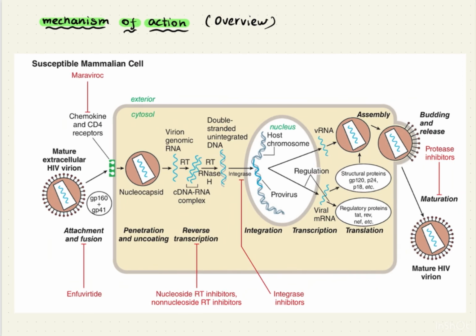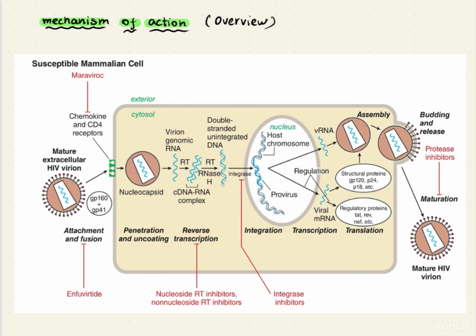Now let us talk about the mechanism of action of these drugs. We have maraviroc, which is a CCR5 receptor inhibitor, which will prevent viral entry into the host cell. Similarly, we also have enfuvirtide, which will bind to glycoprotein 40, which is present on the virus, and prevents attachment and fusion of the virus. And we have both types of reverse transcriptase inhibitors, which inhibit the process of reverse transcription.